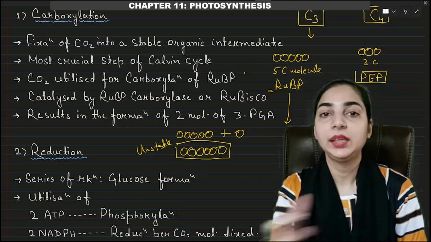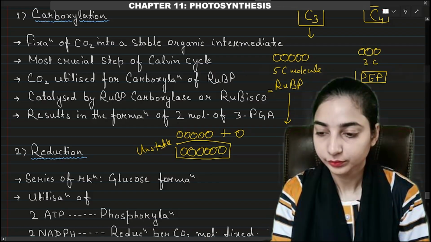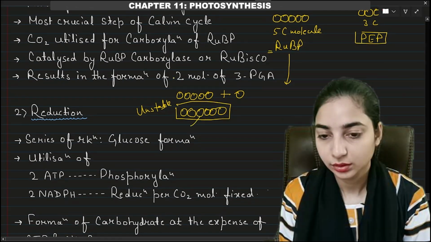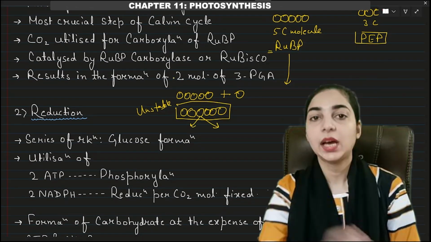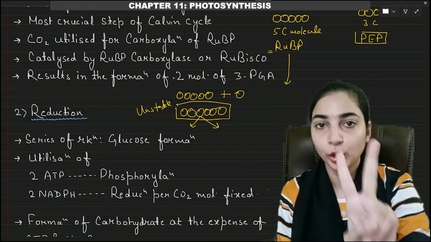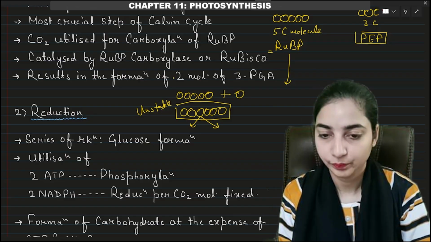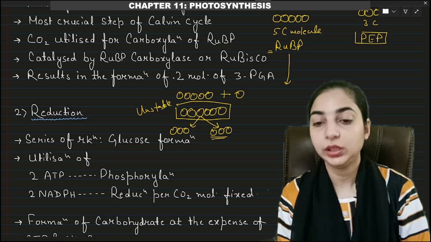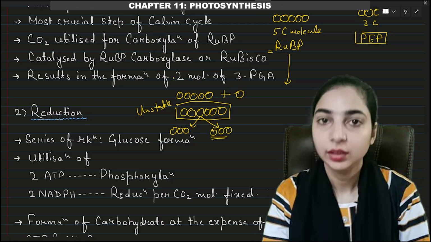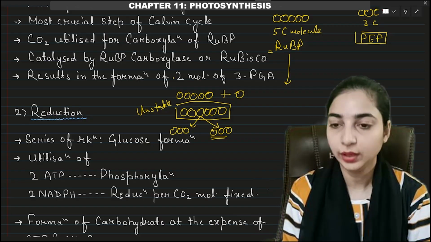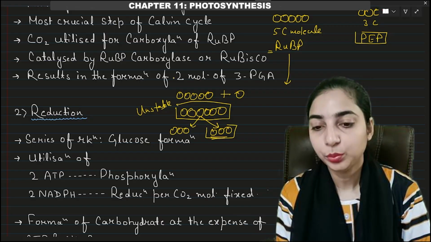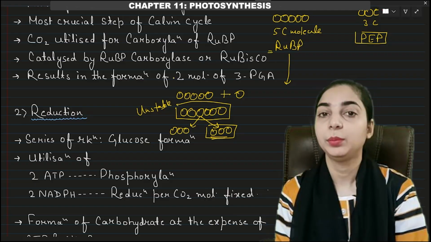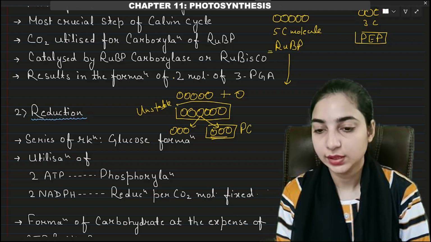Therefore, it will break into 2 parts. Okay. You have to understand this carefully. So this 6 carbon molecule will break into 2 molecules having 3 carbons each. So a 3 carbon molecule here and a 3 carbon molecule here. And these molecules are known as phosphoglyceric acid or PGA, 3-PGA. Okay. So what is the stable product that is formed after accepting carbon dioxide? It is a 3 carbon molecule known as phosphoglyceric acid, PGA.